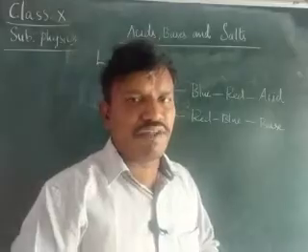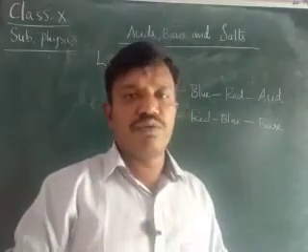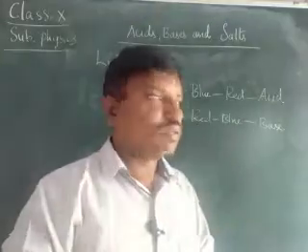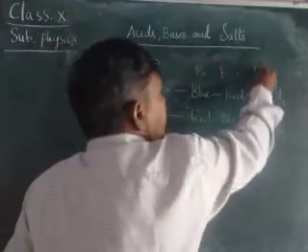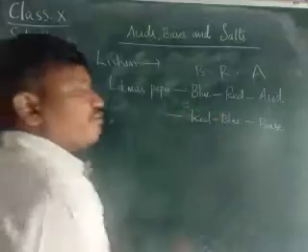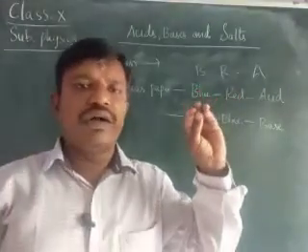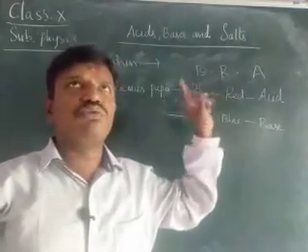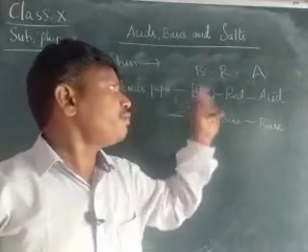Already everyone knows the person who wrote our constitution. Who is that person, children? He is none other than B.R. Ambedkar. Therefore, B.R. Ambedkar means blue to red is an acid. If you remember B.R. Ambedkar, in terms of the acids, then easily you can identify. B.R. means blue to red. Ambedkar, A for acid. B.R. Ambedkar: blue to red, acid.